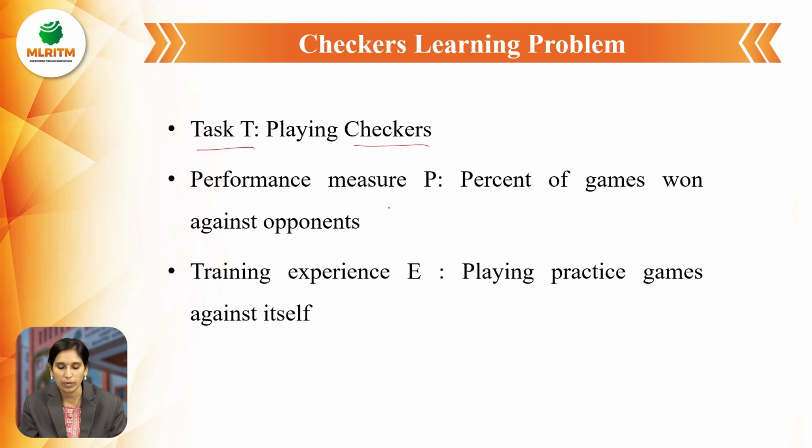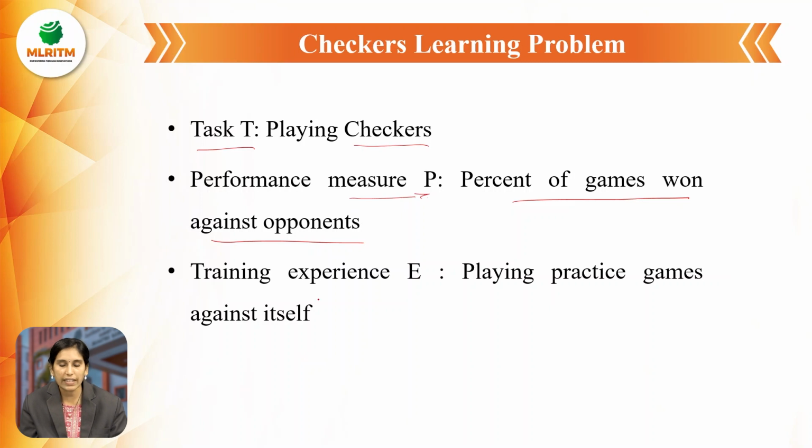It can be the percentage of games won against opponents. How many games are won against the opponents, that percentage is the measure, that is P.